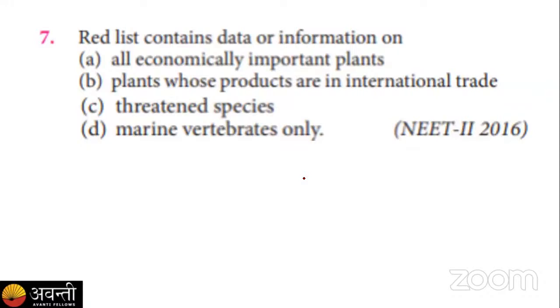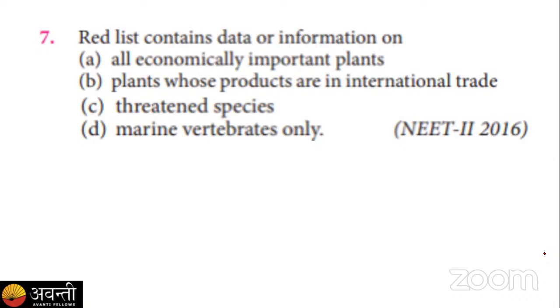I'm repeating your options once again: A, all economically important plants; B, plants whose products are internationally traded; C, the threatened species; D, the marine vertebrates only. Last 5 seconds are left.